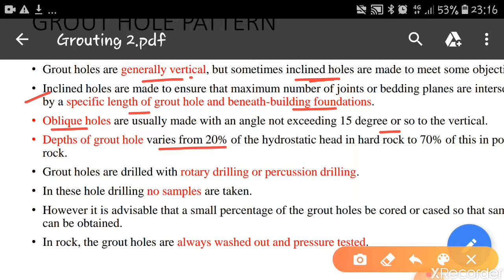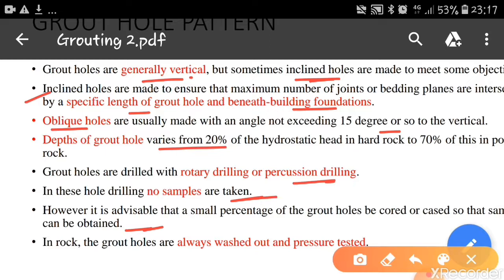Grout holes are drilled with rotary drilling or percussion drilling. Initially, we have to drill the grout holes, and that can be done by using this technique called rotary drilling or percussion drilling. In these hole drillings, no samples are taken. Okay, we know that in rotary drilling or percussion drilling, it is not able to remove the samples. However, it is advisable that a small percentage of grout holes be cored or cased so that some samples can be obtained to test in the laboratory.